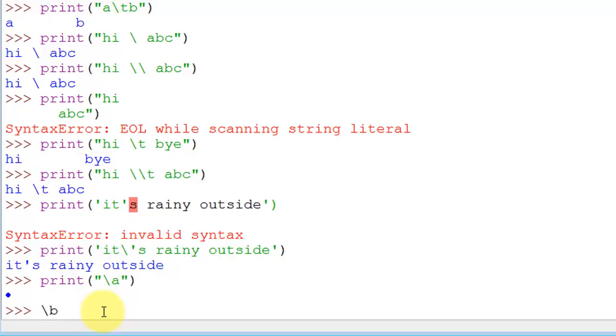In the next tutorial we are going to learn about numeric literals, boolean literals, and a special literal called None. And then we are going to discuss other tokens.